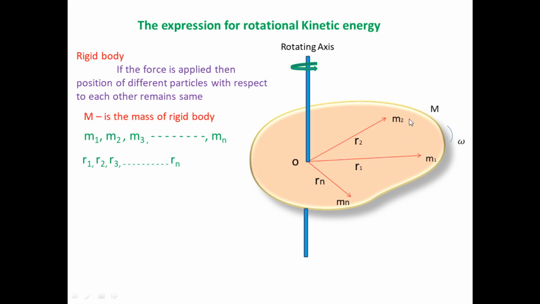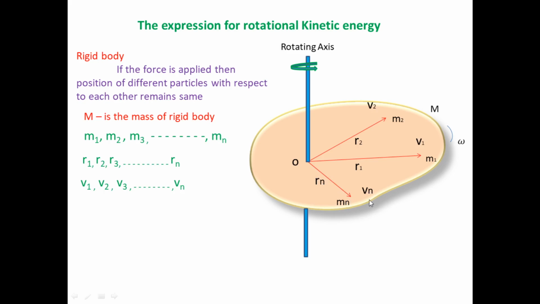So when the total rigid body performs rotational motion, its constant angular speed is omega, but the linear speed of every particle will be different, denoted by v1, v2, v3 and so on up to vn. This is the first particle, with linear speed v1. The second particle of mass m2 has linear speed v2, and the last, the nth particle of mass mn, has speed vn.